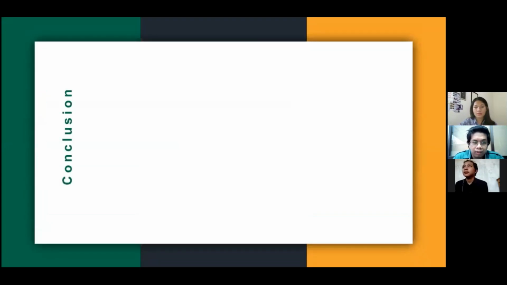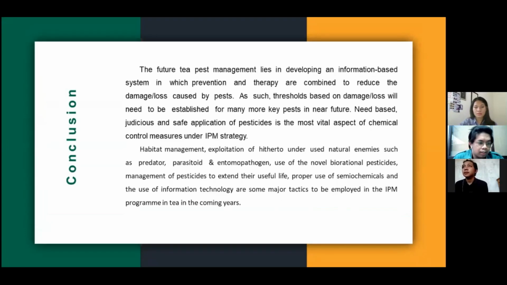Okay, so for the conclusion of this topic, the future of tea pest management lies in developing an information-based system in which prevention and therapy are combined to reduce the damage or loss caused by pests.